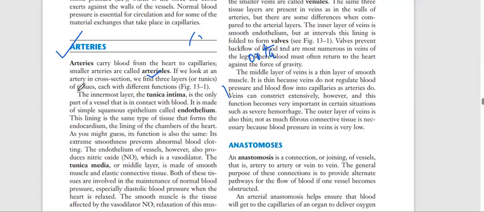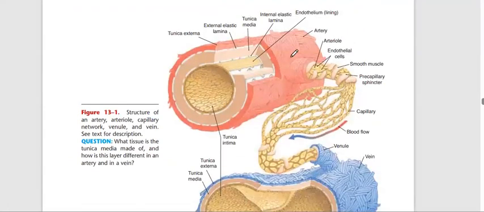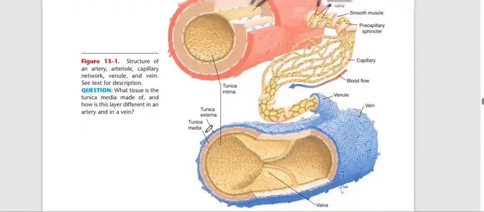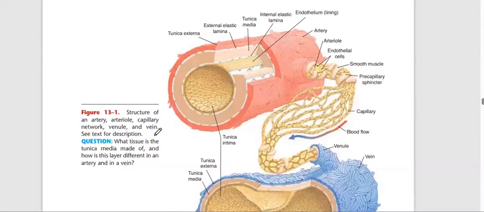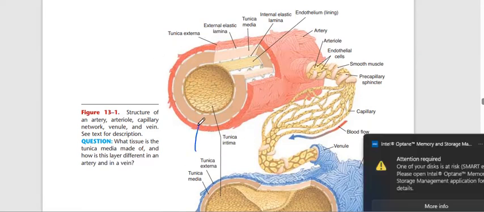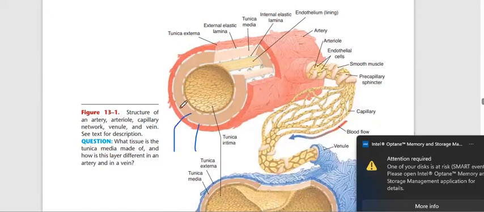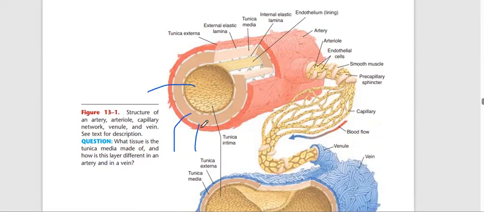If we look at the artery in cross section, we will find three layers or tunics of tissues, each with a different function. Basically this is the artery. If we cut it horizontally, in cross section, it will have three layers: one, two, and three. One is pink in color, one is light brown, and one is mild yellow in color.